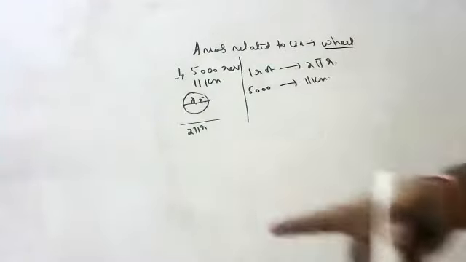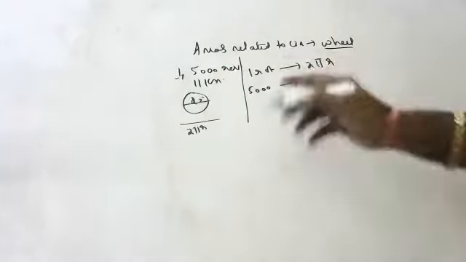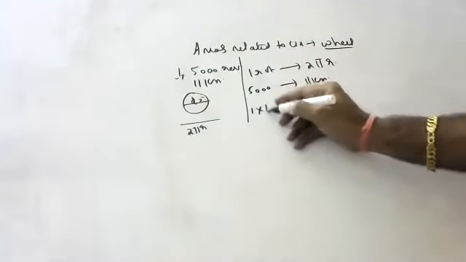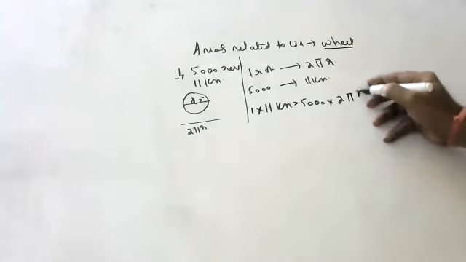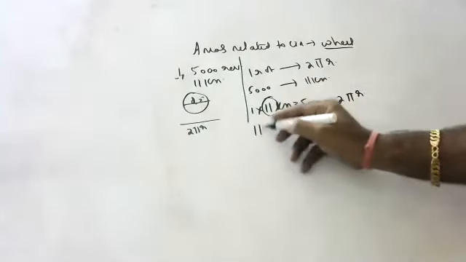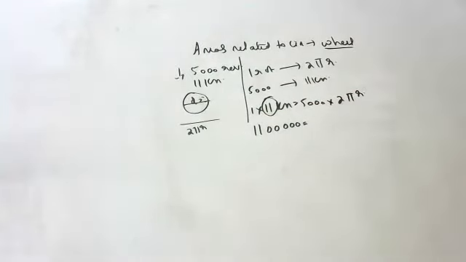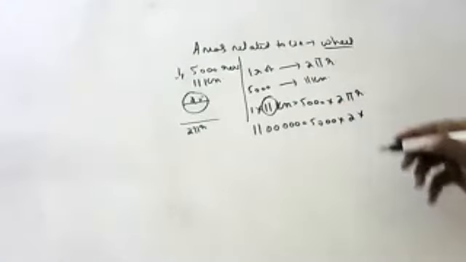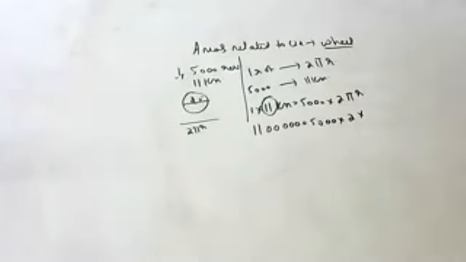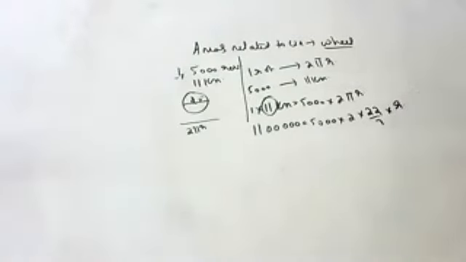One rotation, any wheel will cover a distance of 2 pi r. So cross multiplication, children: 1 into 11 kilometers is equal to 5,000 into 2 pi r. 11 kilometers means how many centimeters, children? 11 lakh centimeters. 1 kilometer is 1 lakh centimeters. So 5,000 into 2 into 22 by 7 into r.